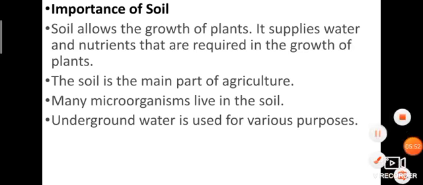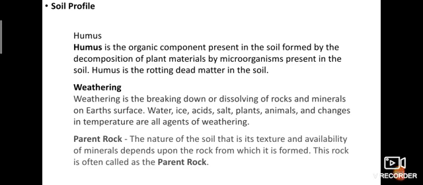Then soil profile. What is soil profile? The identity of soil. First one is humus. What is humus? In the soil, where the organic components are present, that is humus. Humus is the organic compound present in the soil formed by the decomposition of plant materials by microorganisms present in the soil. Humus is the rotting dead matter in the soil.